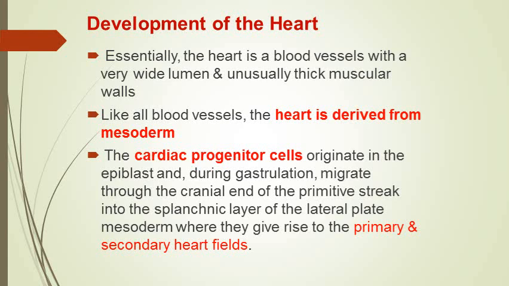The cells of epiblast which pass through the cranial part of the primitive streak form the splanchnic layer of lateral plate mesoderm, and these cells are called cardiac progenitor cells. So epiblastic cells pass through the primitive streak, give rise to mesodermal cells, which differentiate into mesenchyme and form cardiac progenitor cells, and these cardiac progenitor cells give rise to two heart fields, which are called primary heart field and secondary heart field, as we will presently discuss.